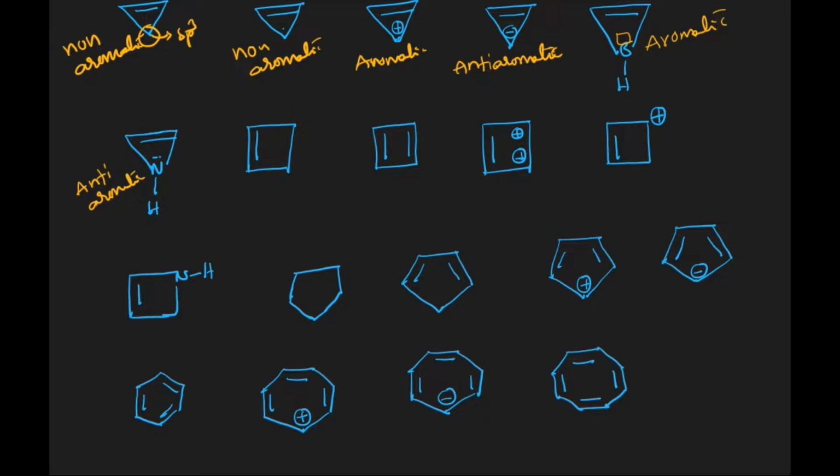Here it is cyclic and has 2 sp2 hybridized carbons or planar carbons over here, but the remaining 2 are sp3 hybridized. sp3 hybridized carbons means they are not planar. That's why it is non-aromatic.